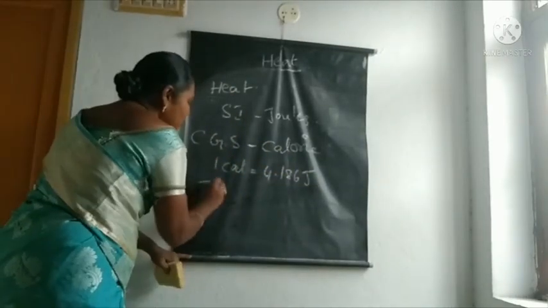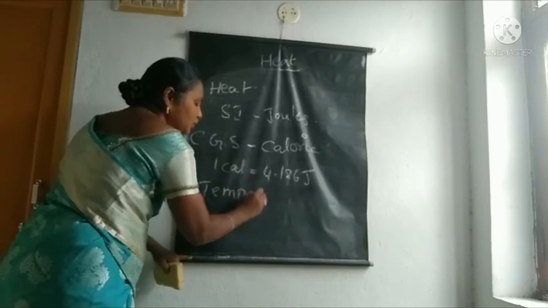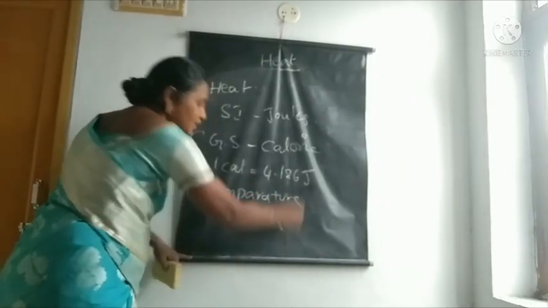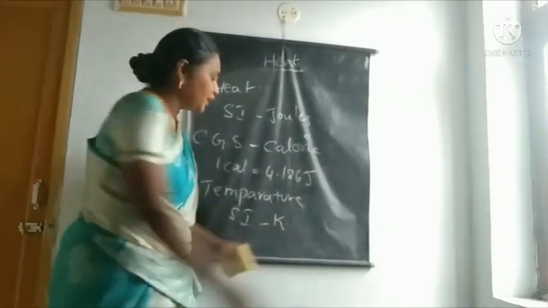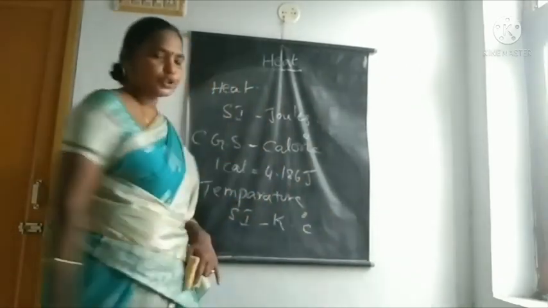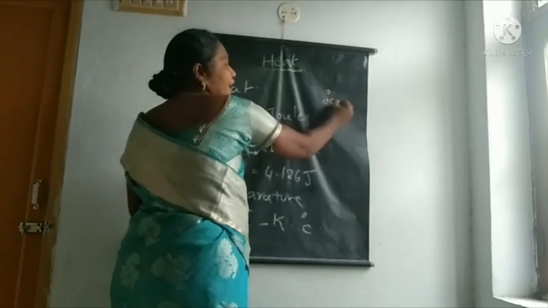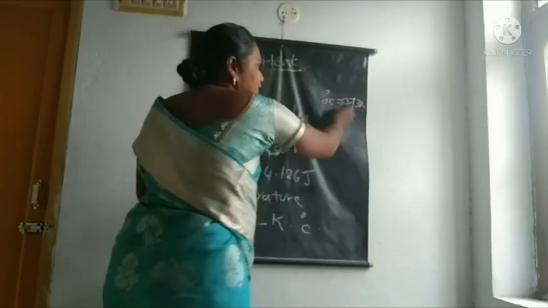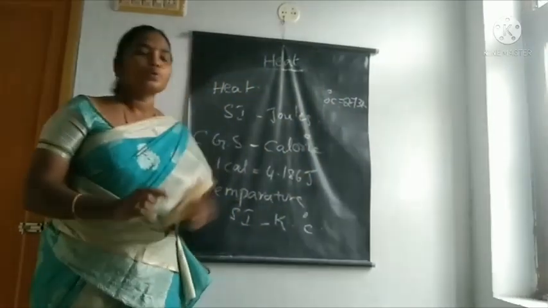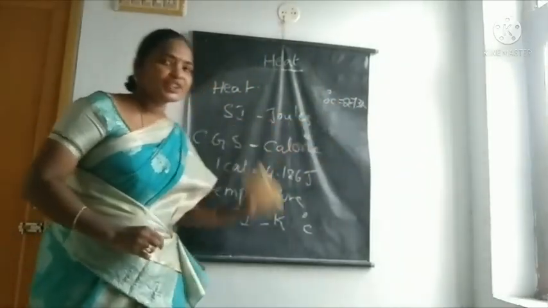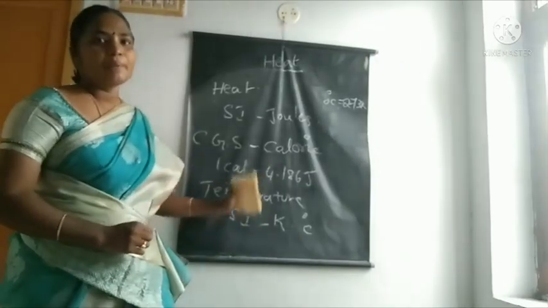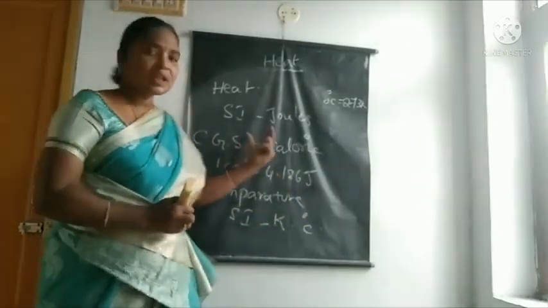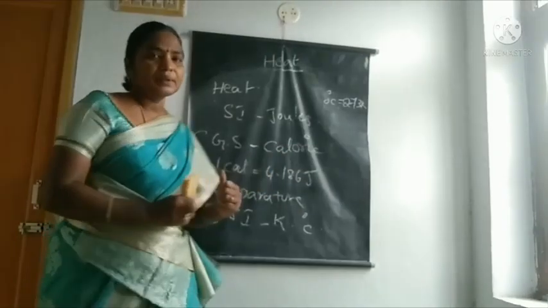Like that, temperature is measured in the SI unit Kelvin and also in degrees centigrade. 0 degree centigrade is equal to 273 kelvins. Here is a chance for a question in the public examination, so you concentrate on this topic.